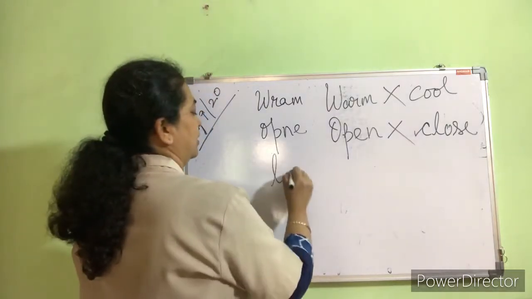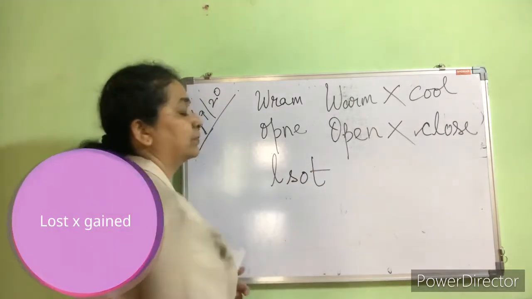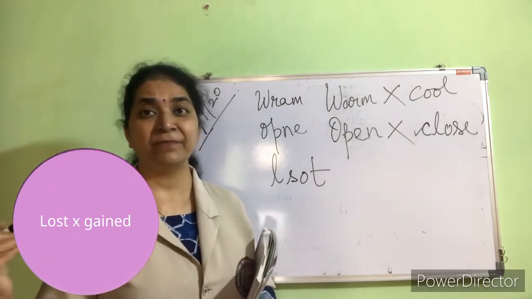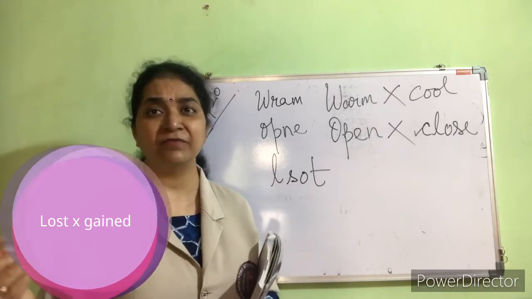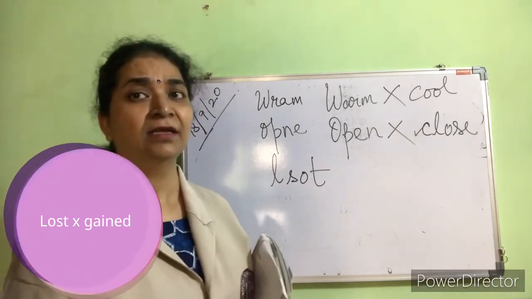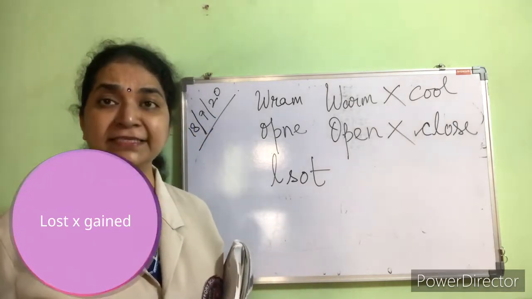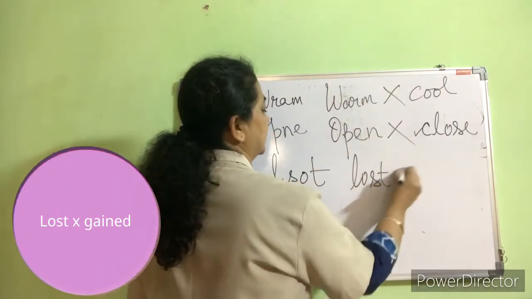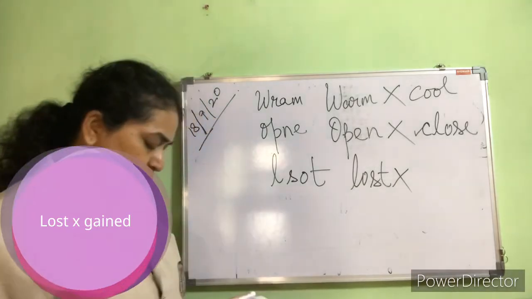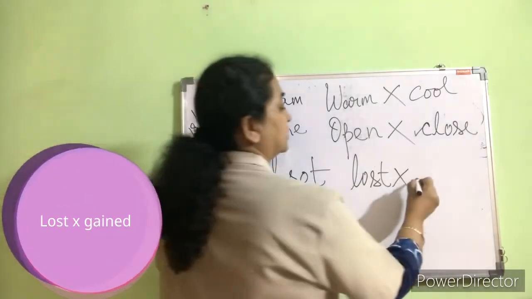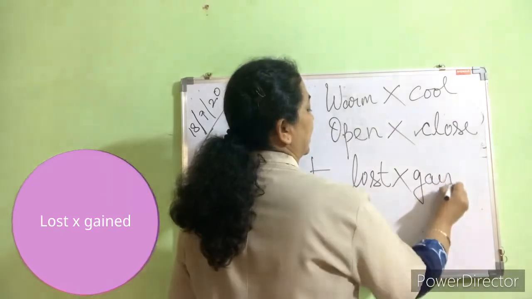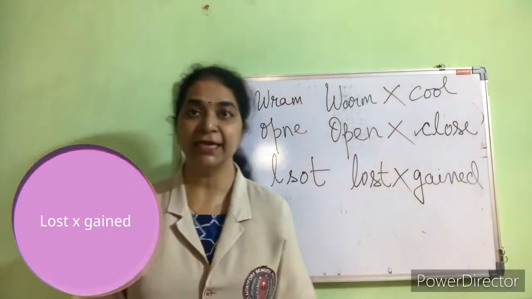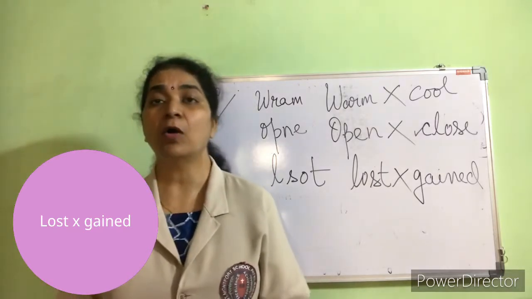L-S-O-T. What will be the correct spelling? Recap. You have done all these things. We have done it so many times, I have repeated. It is L-O-S-T, lost. And what will be the opposite of lost? Gained. G-A-I-N-E-D. Gained. So these are the opposites.